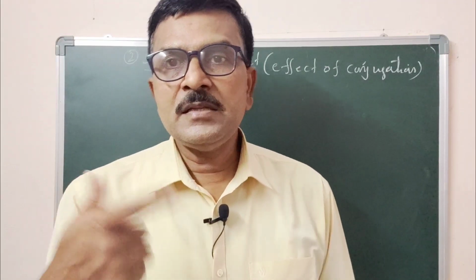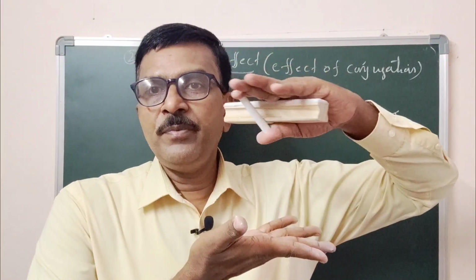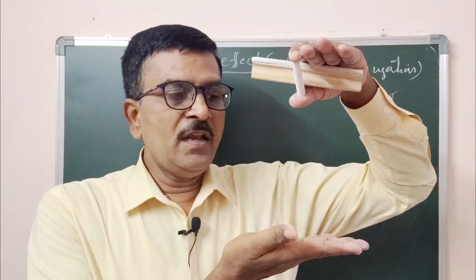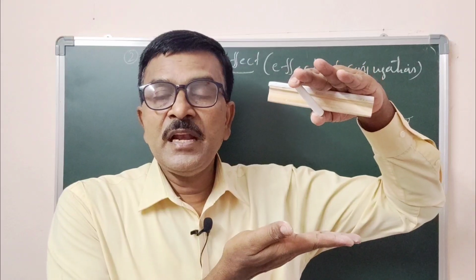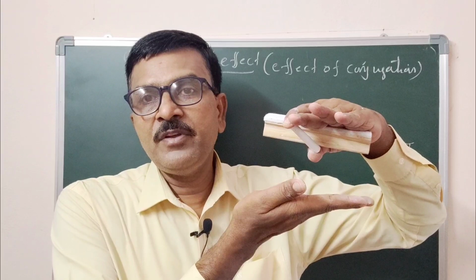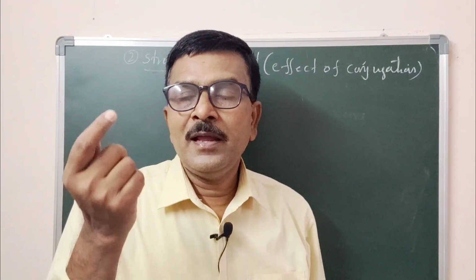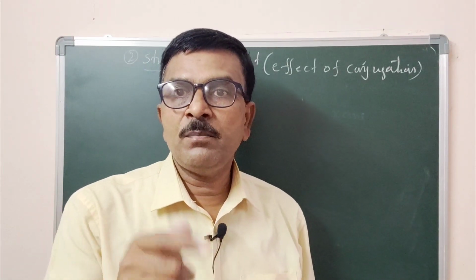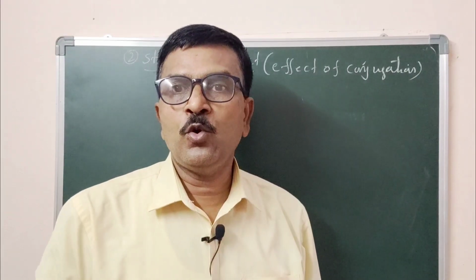When the resonance energy increases, what happens? The energy difference between the orbitals decreases. Say initially this is the energy gap between the orbitals. When resonance energy increases, the energy difference between the two orbitals decreases. So when the energy difference between the two orbitals decreases, it absorbs at longer wavelength, that is bathochromic shift.